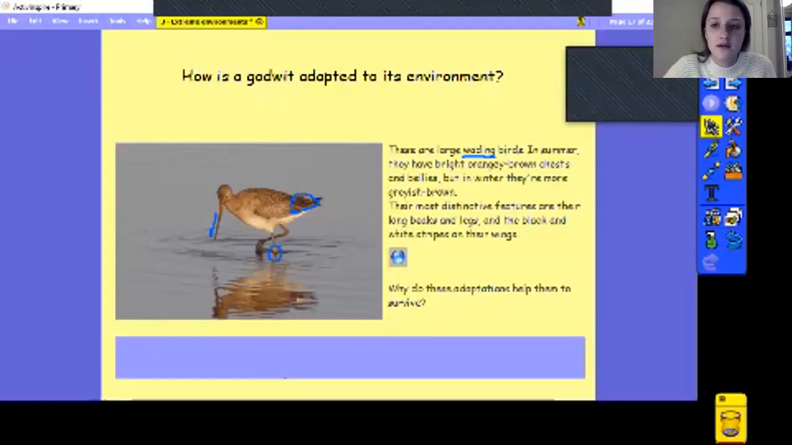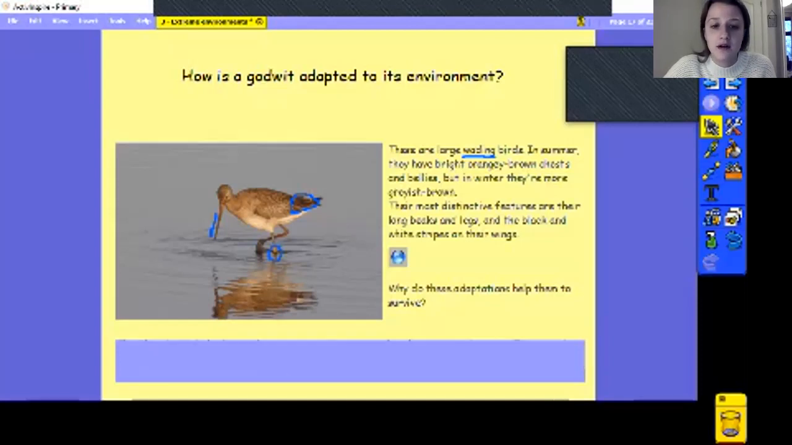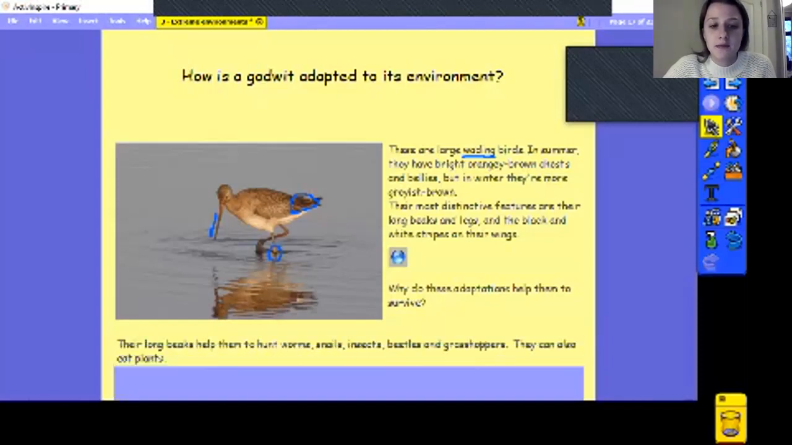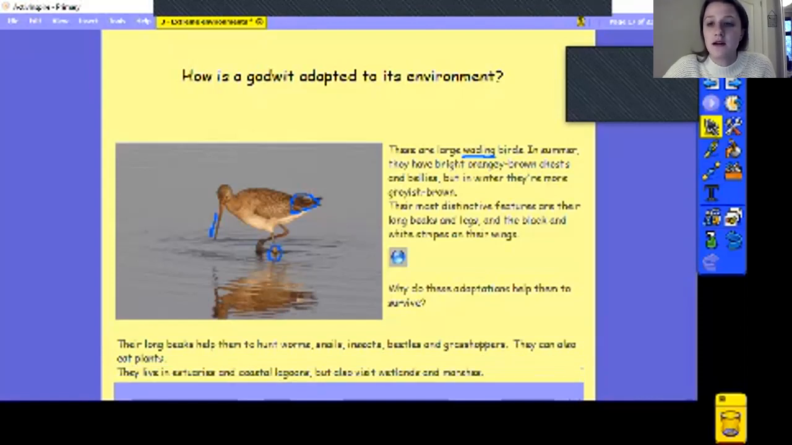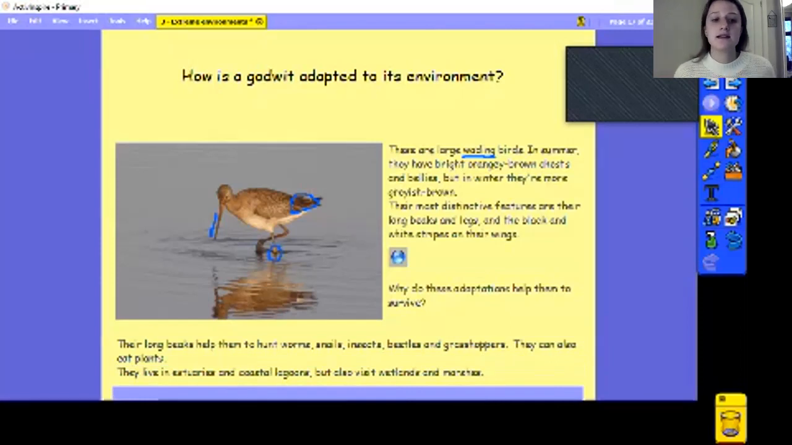What's that beak really good for? What are their long legs good for? So their long beaks help them to hunt worms, snails, insects, beetles, and grasshoppers, and they can also eat plants. So they're able to go down in that long grass or even in the water to try and find things like worms. And they live in estuaries, which are like big parts of rivers that then lead into the sea, and coastal lagoons, but they also visit some wetlands and marshes.